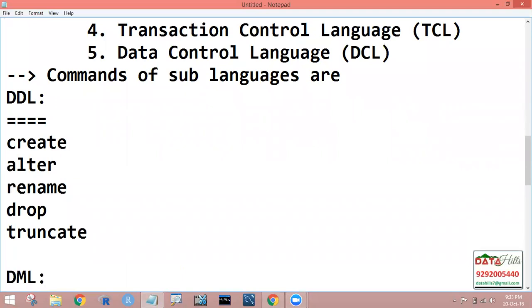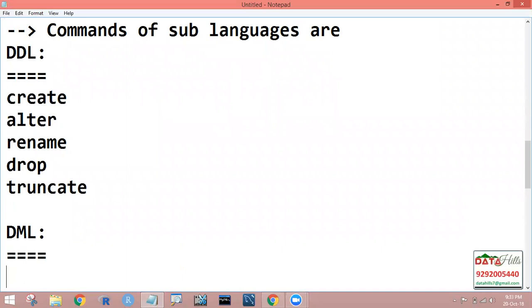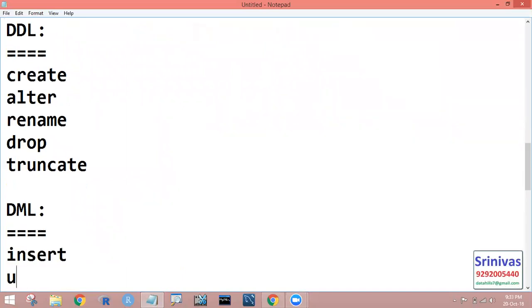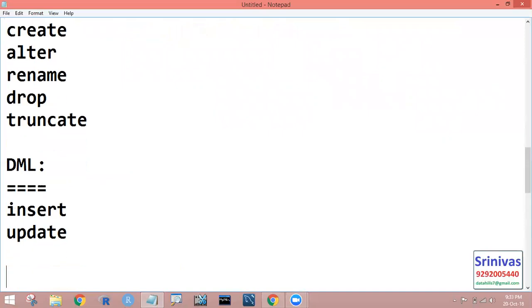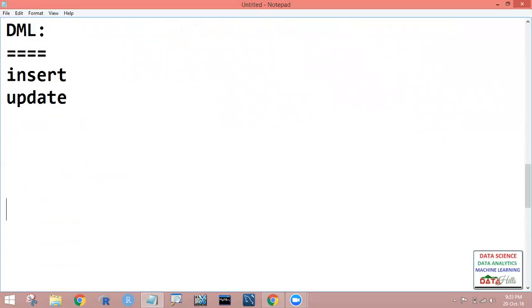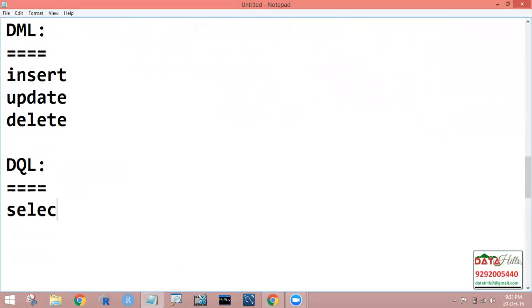Next, DML, Data Manipulation Language. In this, the commands are insert, update, and the last one is delete. Next, coming to DQL, Data Query Language, it has only one command, that is select.